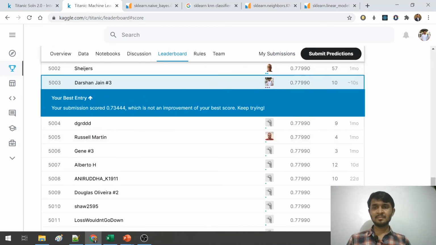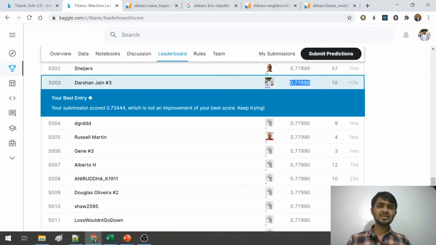So it says that my current score, the score that I got while submitting values with KNN, is 0.7344, which is not an improvement as we got 0.777 with the logistic regression.